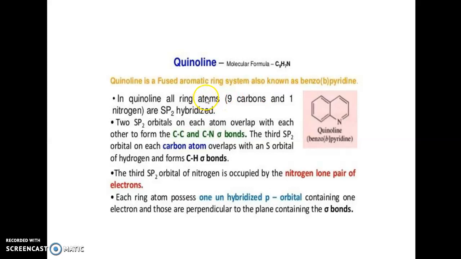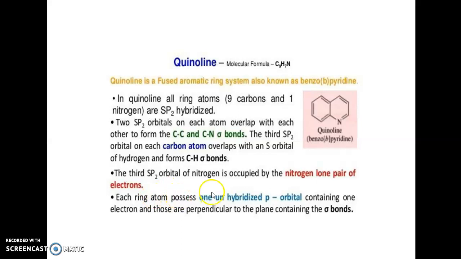So quinoline is a fused aromatic ring system, and it is also known as benzopyridine. In quinoline, all ring atoms, 9 carbon atoms and 1 nitrogen, are sp2 hybridized. Two sp2 orbitals on each carbon atom overlap and form carbon-carbon bonds and a carbon-nitrogen sigma bond. The third sp2 orbital on each carbon atom overlaps with an s orbital of hydrogen and forms a carbon-hydrogen sigma bond. The third sp2 orbital of nitrogen is occupied by the lone pair of electrons.